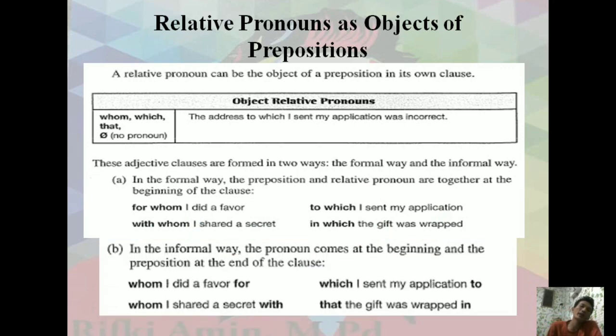For example B here, in the informal way, the pronoun comes at the beginning and the preposition at the end of the clause. Whom I did for, whom I share a secret with, which I sent my application to, and that the gift was wrapped in.